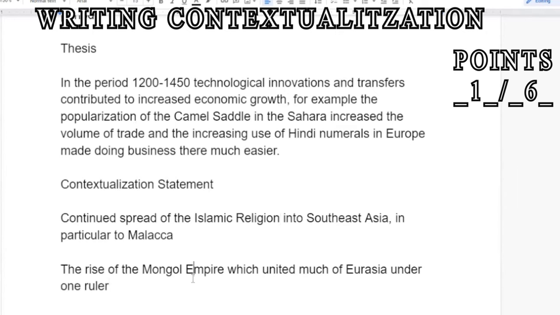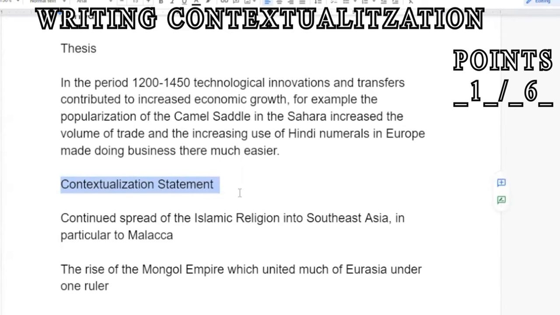Fix that right there. So these are 2 events that are happening during that time period, 1200 to 1450 CE, but they don't necessarily have to do directly with technology and economic growth. You can make the connection, as I'm sure some of you are thinking about, the Mongols with their yam system or the Mongols encouraging trade on the Silk Road, but that's not how I'm going to argue it in the contextualization statement. So when you're planning your contextualization statement, my suggestion to you would be to think of 2 facts,